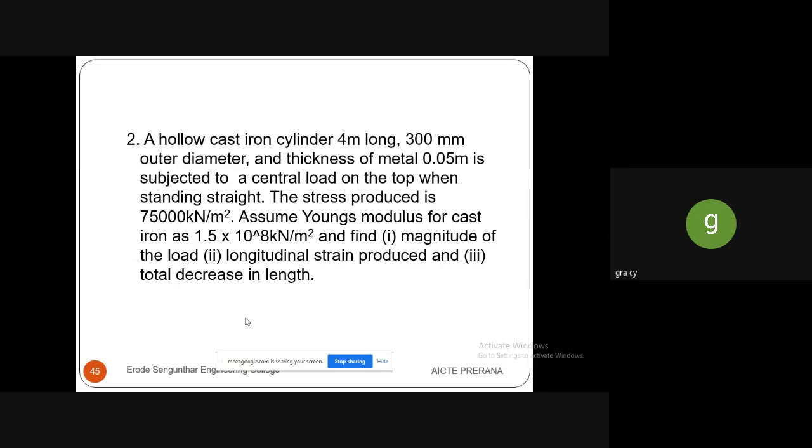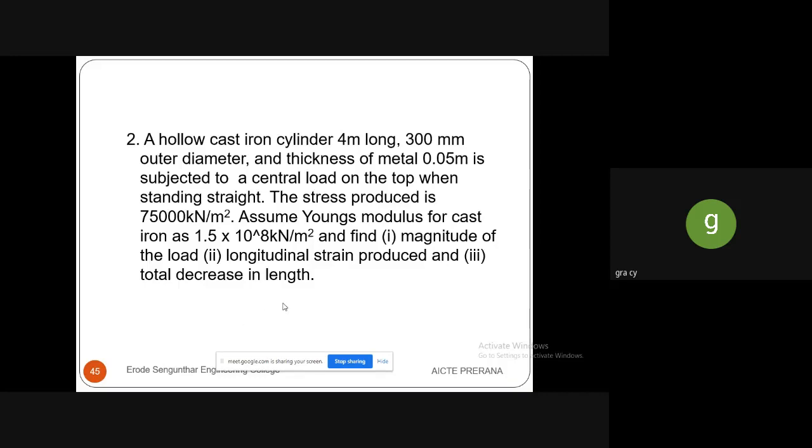So next problem is a hollow cast iron cylinder, 4 meter long, 300 mm outer diameter, and the thickness of metal 0.05 meter, is subjected to a central load on the top when standing straight. The stress produced is 75,000 kilonewton per meter square. Assume Young's modulus for cast iron as 1.5 into 10 to the power 8 kilonewton per meter square and find the magnitude of the load, longitudinal strain produced and total decrease in length.